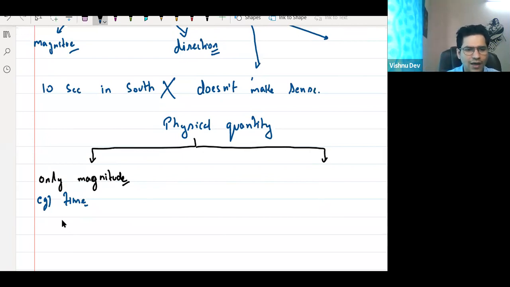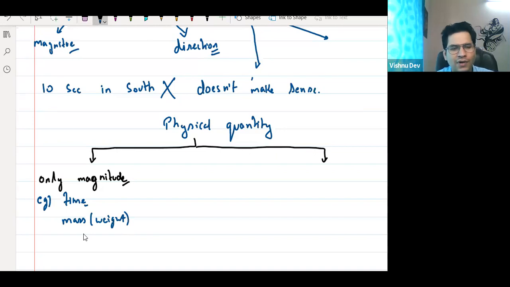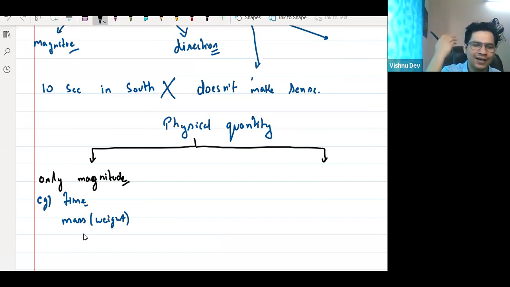Now next example is mass, or weight actually. Do you say, give me 1 kg potato in South? Do you say 1 kg potato in North? Think about it. People will be like, what is this crazy guy? What's the meaning of 1 kg potato in South? Take it in your hand, or take it in a bag. What is the meaning of give me 1 kg of carrot in South? Where is the South? What's the meaning of this?